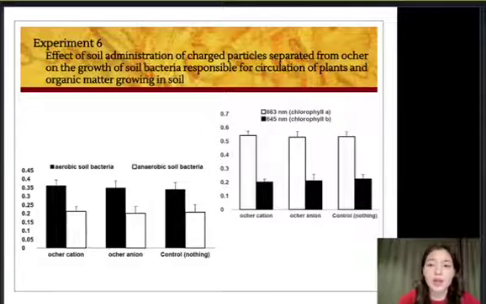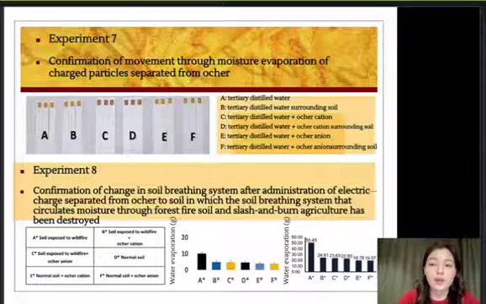After separating the charged ions, I administered the liquid solution into the soil in order to make sure that the yellow clay was not inhibiting plant growth. I conducted tests, as you can see in the graph, to show that the levels of anaerobic and aerobic bacteria were equal. The cations and anions that were separated from the yellow clay and then administered to soil can be seen to have no effect on the growth of soil bacteria.